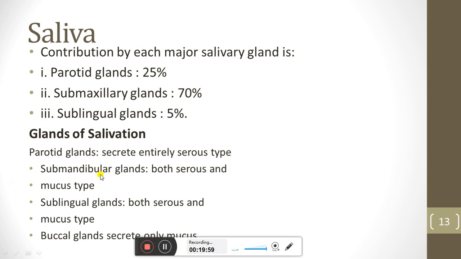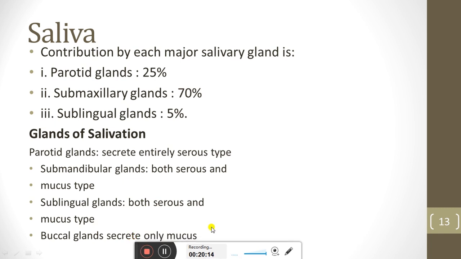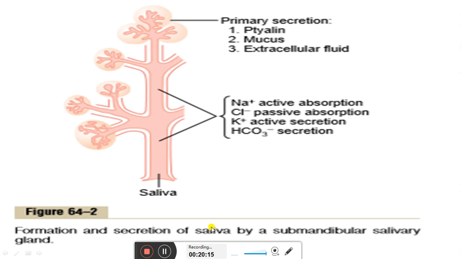Then there is the submandibular gland, which secretes both serous and mucus types. Then there is the sublingual gland, which also secretes both serous and mucus types. And then there is the buccal gland, which secretes only mucus secretion. Then there is primary secretion: ptyalin, mucus, and extracellular fluid.